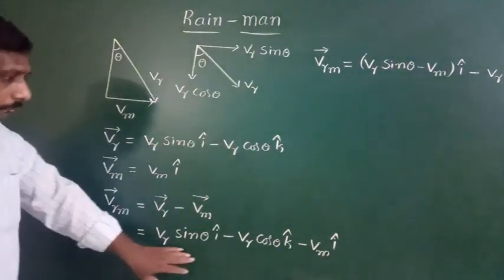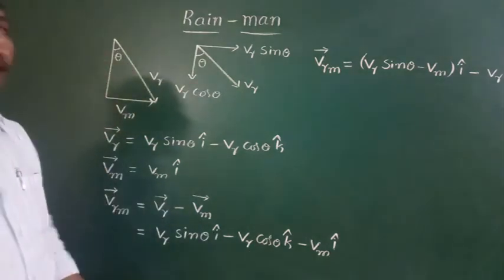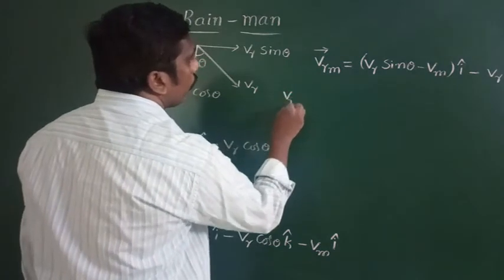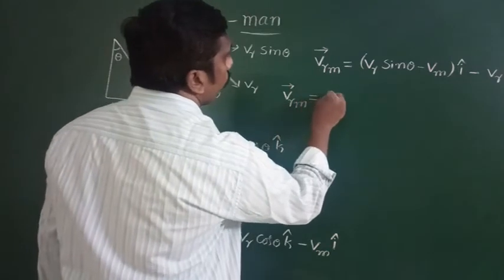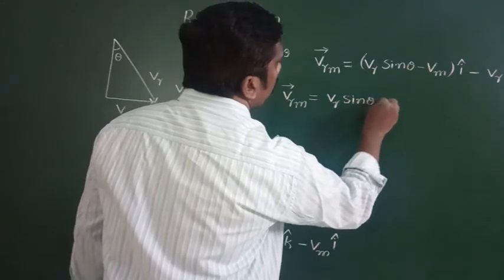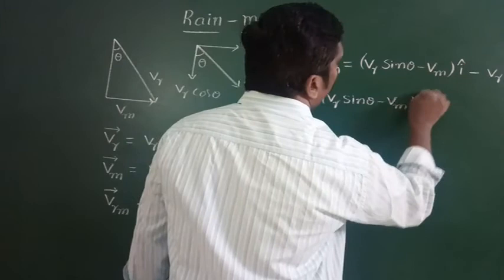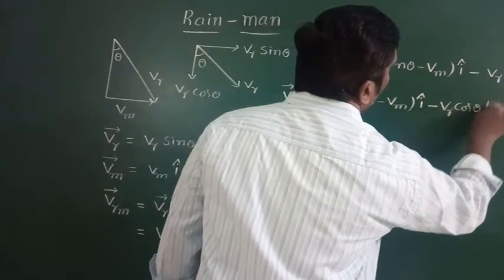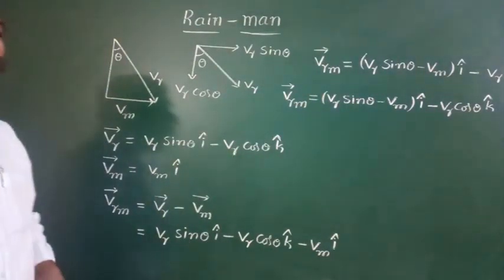So the velocity of the rain with respect to the man is Vr sin theta minus Vm into i cap minus Vr cos theta into k cap. Clear?